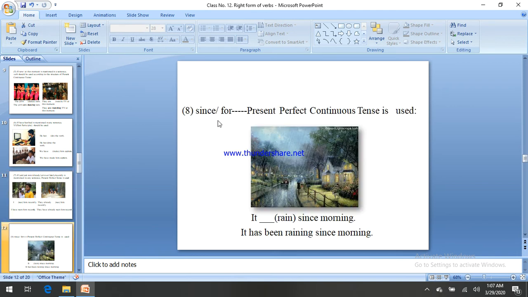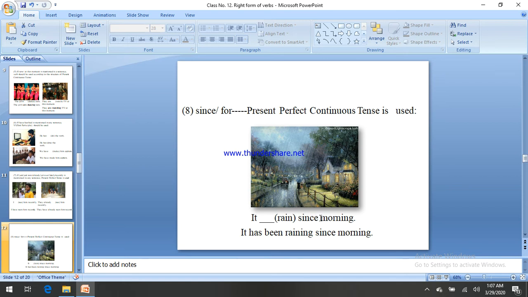Let's see rule number 8, since or for. Present perfect continuous tense is used if there is since or for inside the sentence. The structure of this sentence should be in present perfect continuous tense. Let's see it, and inside the bracket the main verb. Since is the tense marker of present perfect continuous.